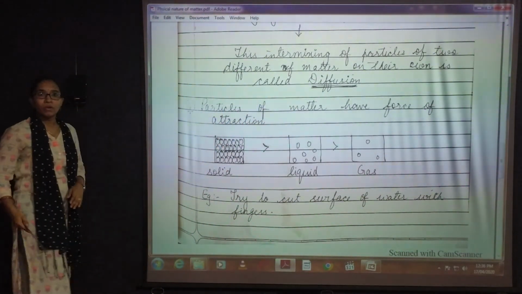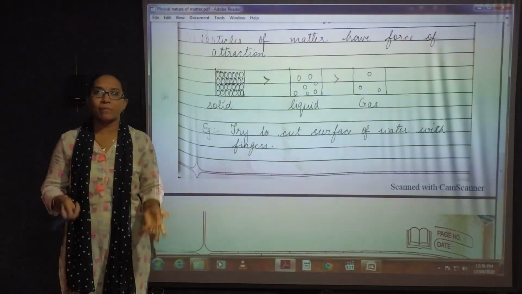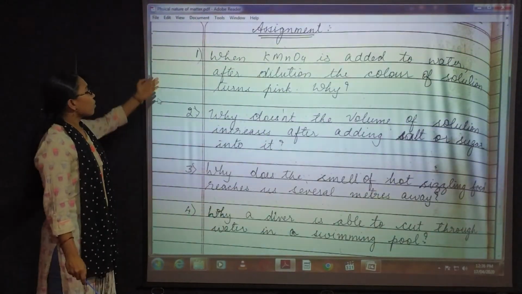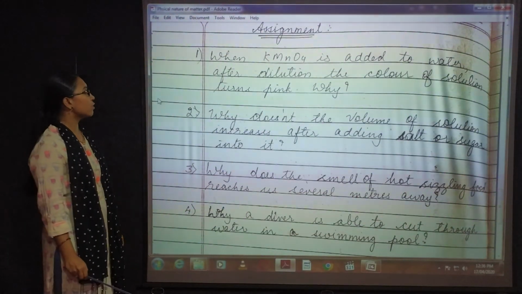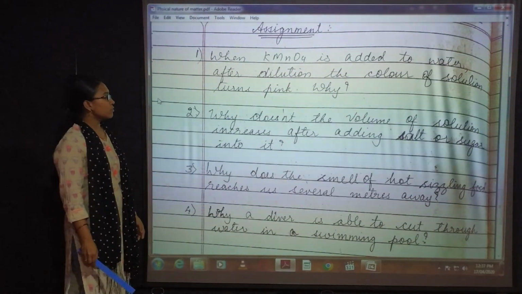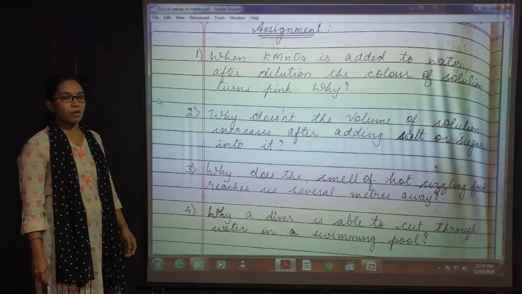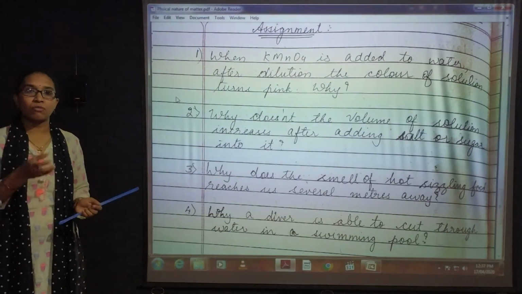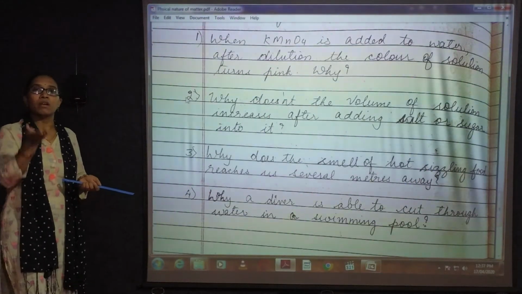Now next, I have a few assignment questions for you. Try to answer all the questions. The first question is, when potassium permanganate is added to water, after dilution the color of the solution turns pink. Why? We have already discussed. Why doesn't the volume of the solution increase after adding salt or sugar into it? Because of the characteristics of diffusion. The salt molecules will get inside the spaces between the molecules of water, so the volume of water will not increase.